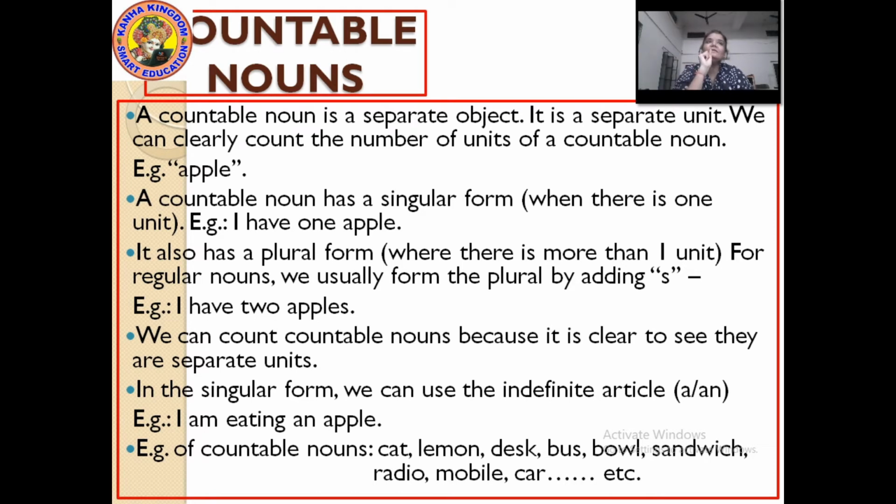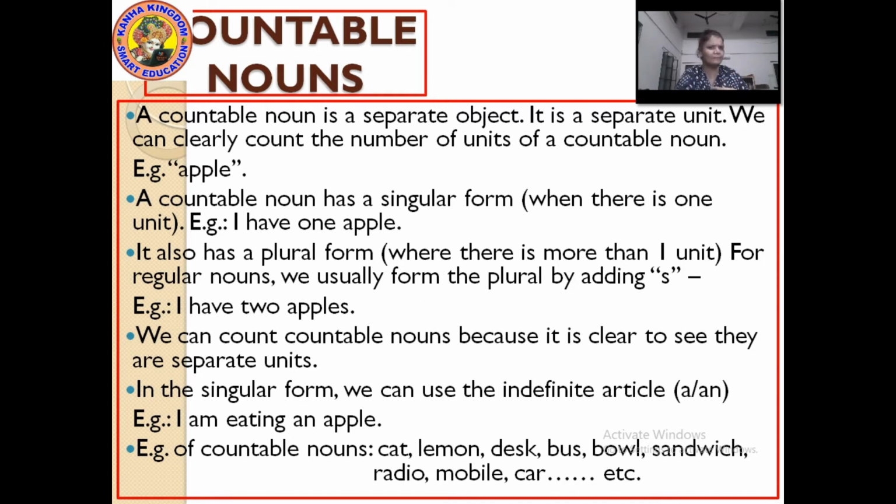A countable noun is a separate object. It is a separate unit. We can clearly count the number of units of a countable noun. Or you can say the things which can be easily counted come under countable nouns.